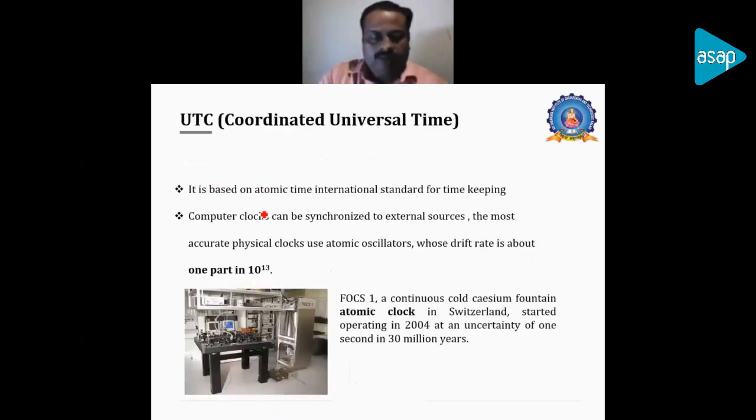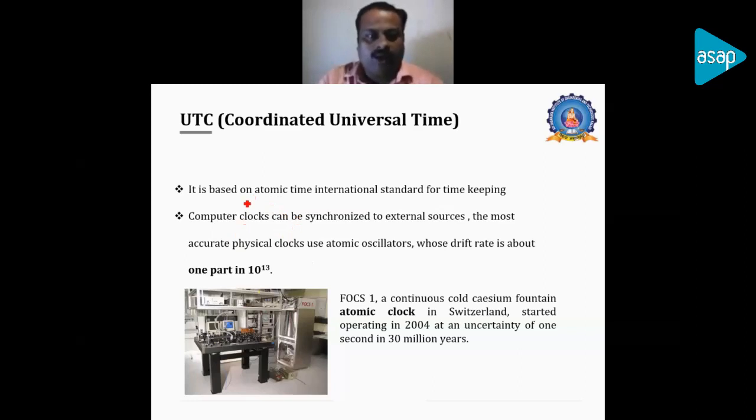When this kind of drift and skew is there, we should have a standard time which can overcome the clock skew, not the drift. Because if there is a standard time, we can update it to all the nodes in the distributed system, in accordance with the standard time. But clock drift cannot be overcome using Coordinated Universal Time.